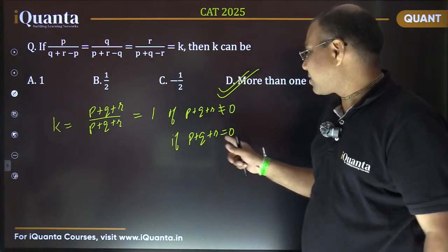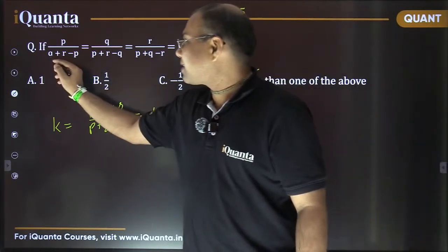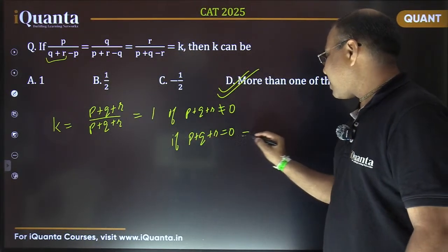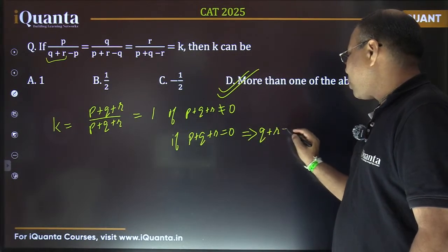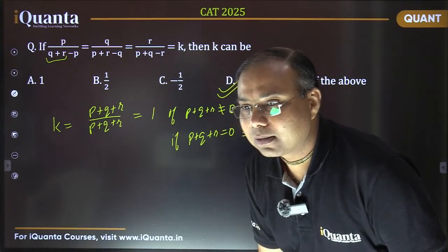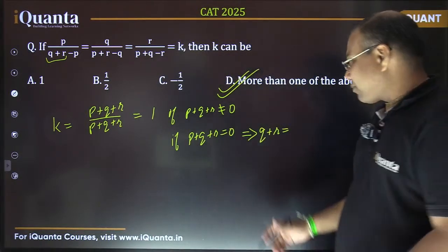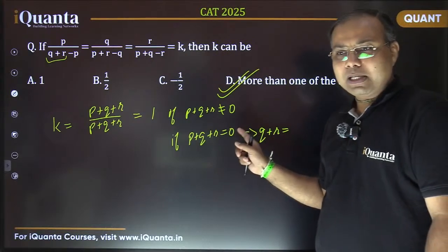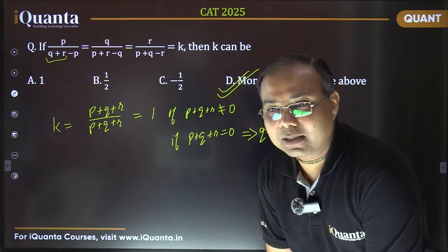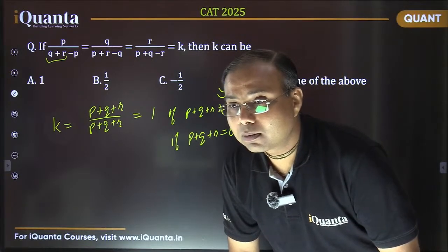Now use this. Let's see this. So if p plus q plus r is equal to 0, can you tell me what will be the value of q plus r in that case? Let me write here. So q plus r would be how much? Minus p, isn't it? Yes, 0 by 0 is not defined, but k is defined. So let's see what happens. In that case, q plus r becomes negative p. Yes or no? ठीक है ना?